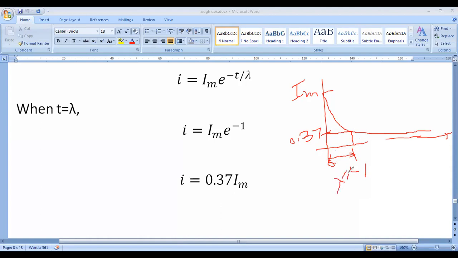So we can also represent the time period when the current is rising and when the current is decreasing. When the current is rising, it is 0.632 into Im, whereas when the current is decreasing, it is 0.37 into Im. Like this we can represent the increasing and decreasing currents of the inductor circuit. The session is closing within 1 minute.